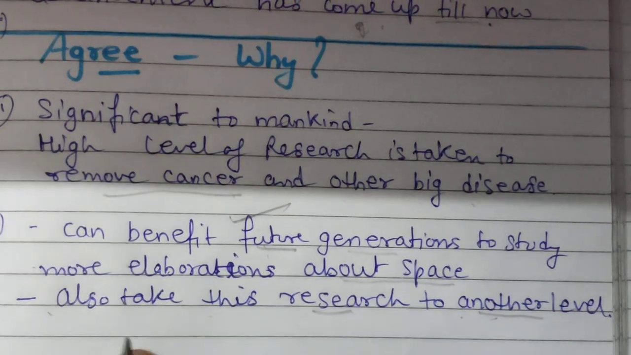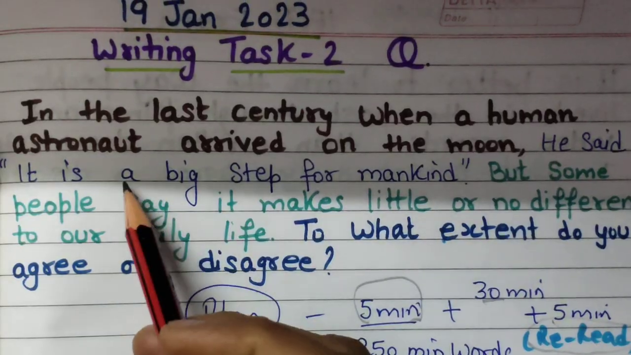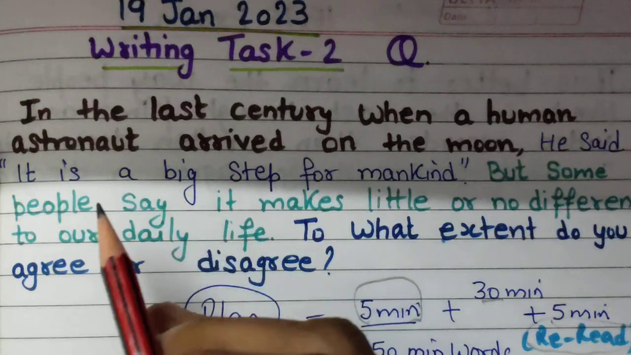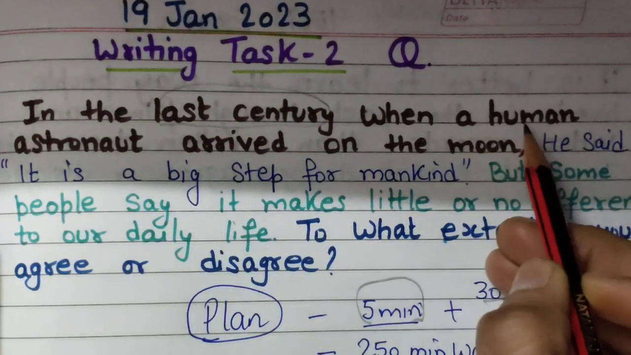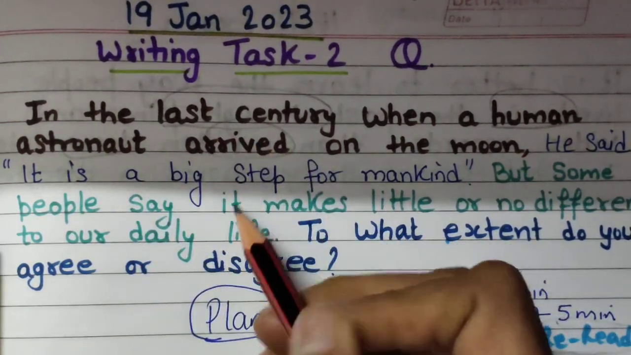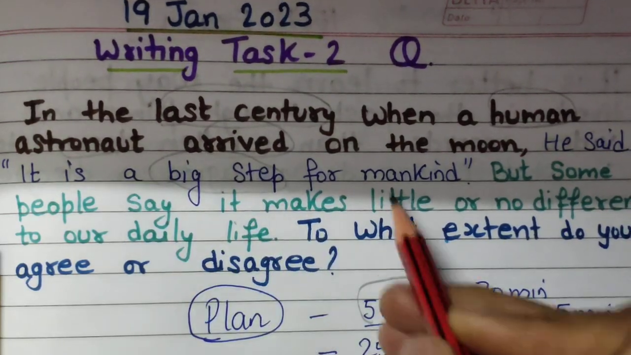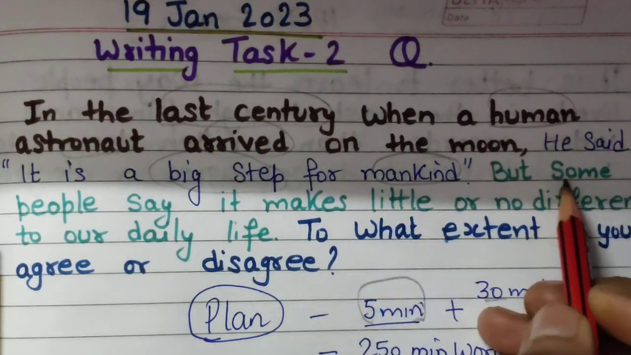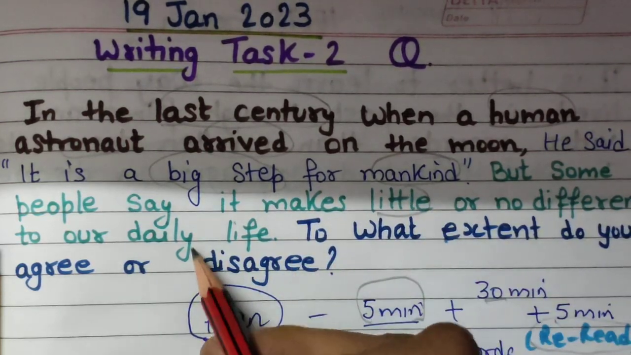Okay, so let's discuss its vocabulary also. So this is the question. Here, what can we use? Because in the last century we have to change this word, we have to change human astronaut also, we have to change arrived on the moon. So it is a big step also. We have to change mankind also, you can change. Okay, some people difference, little or no difference, so we can change.